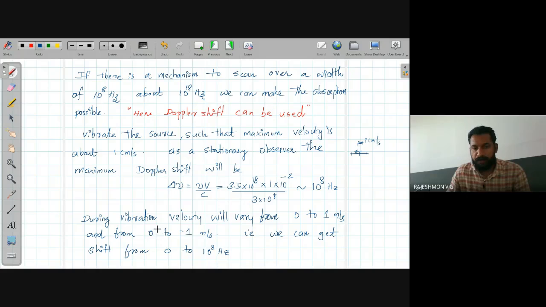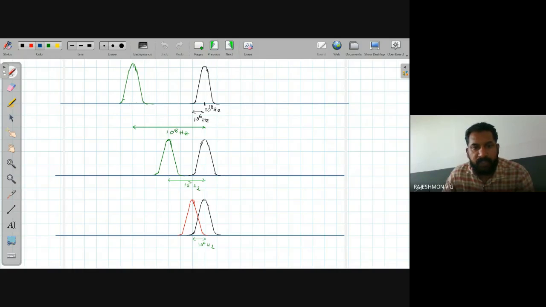So during a vibration, velocity will vary from 0 to 1, and in the opposite direction, it can go to a maximum of -1. When the velocity varies from 0 to 1, your Doppler shift can vary from 0 to 10 to the power 8 hertz. So it can scan a range from 0 to 10 to the power 8 on both sides. Okay, so here is the picture. If the velocity is 1 centimeter per second, then this shift is 10 to the power 8.